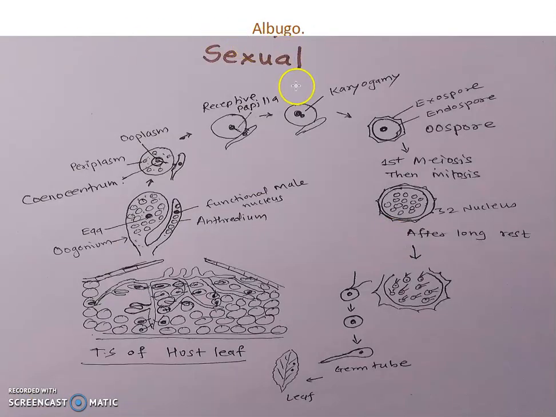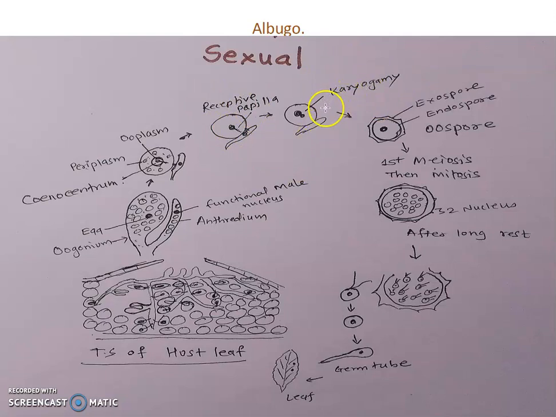Stages of sexual reproduction. In sexual reproduction, an oogonium and an antheridium are formed. When they come in contact, a receptive papilla is formed. Then the male nucleus migrates to the oogonium. Karyogamy occurs.